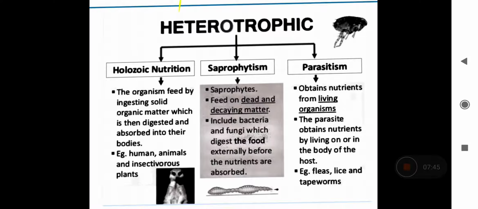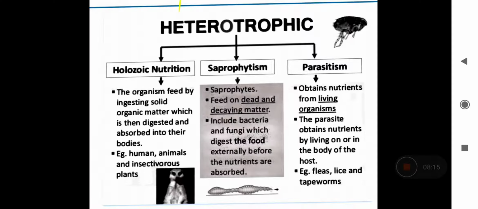And what about the parasites? Parasites are the organisms which live inside or outside of another living organism, and they derive nutrition. If you remember grade 7, chapter number 1, parasitic plants are there. Deodar, Cuscuta. Just remember grade 7 where you studied about the parasitic plant.